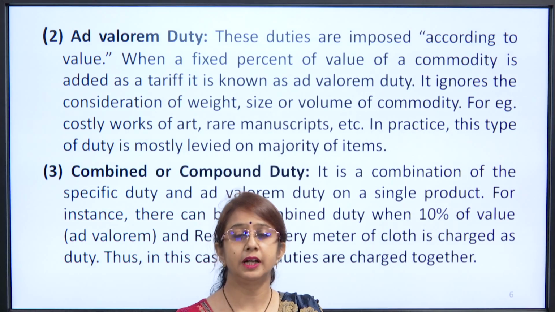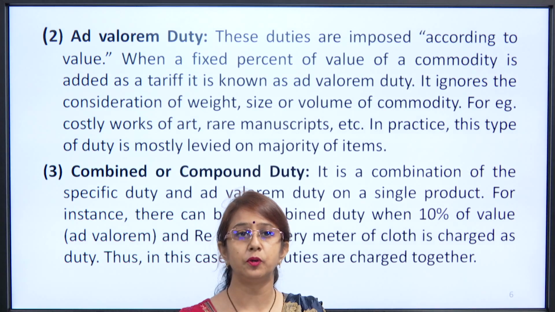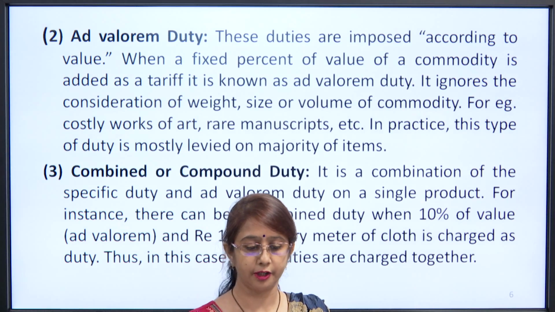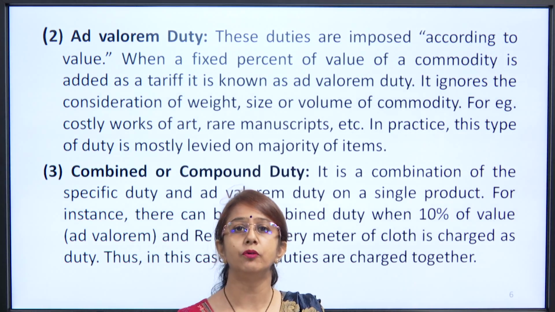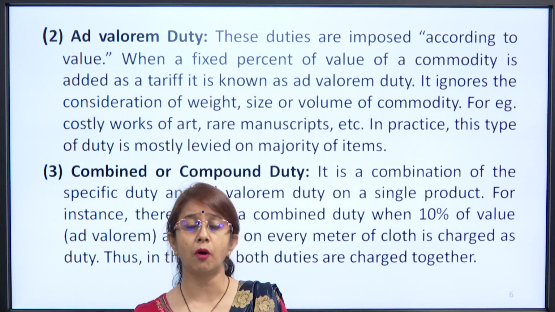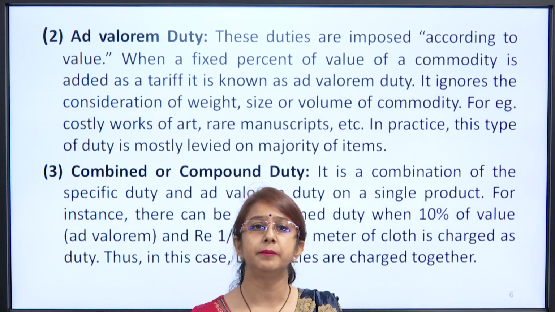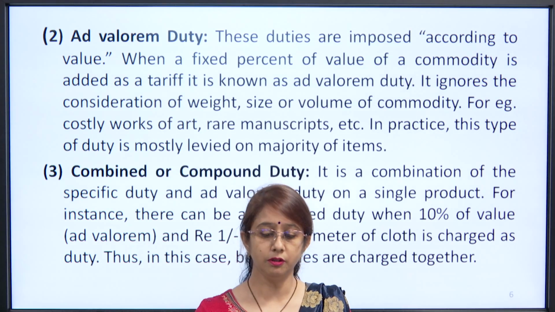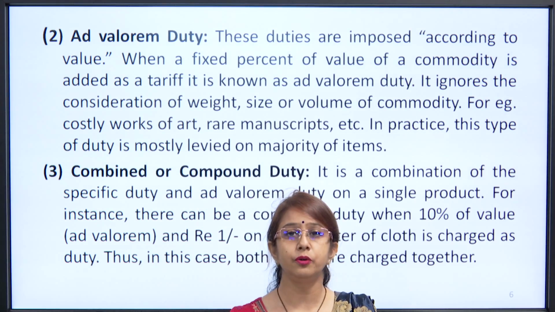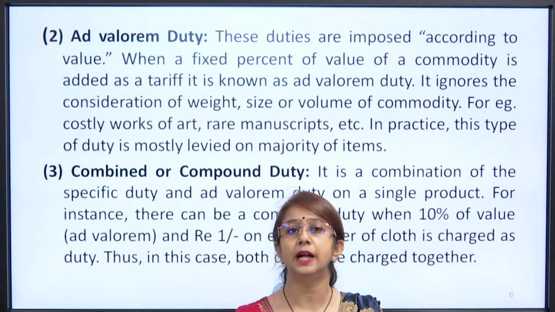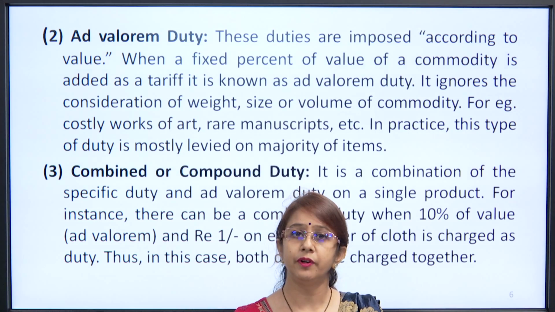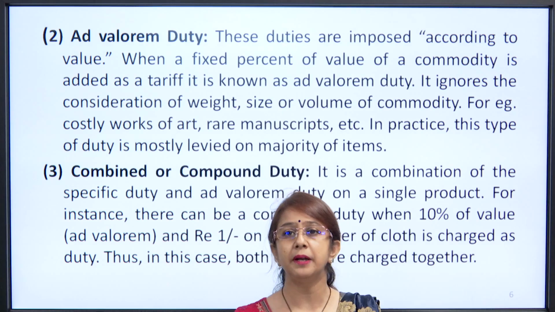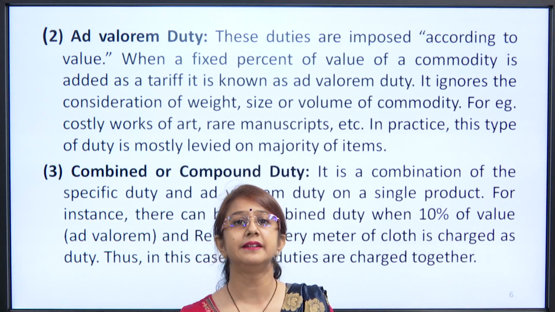Now, the third kind of duty that a government imposes on a particular product is combined or compound duty. It is a combination of the first two types, that means specific duty and ad valorem duty. So, when we say a good has 10% of the value, that means it is ad valorem duty, and rupee 1 per meter of the cloth, that means it is a specific duty.